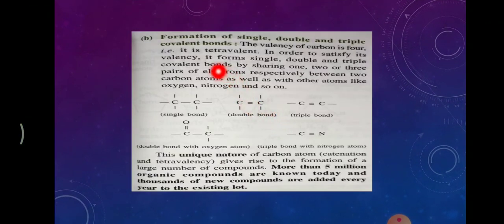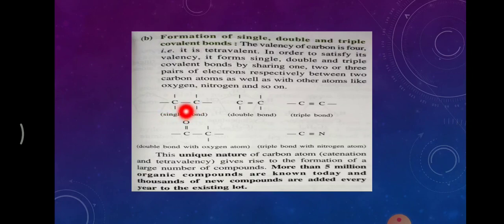Let's see now the formation of single, double and triple bonds. Carbon with another carbon atom can form a single bond. Carbon with another carbon can form a double bond. Carbon with another carbon can form a triple bond. Suppose one carbon atom links with another carbon atom through a single bond, it is known as a single bond.